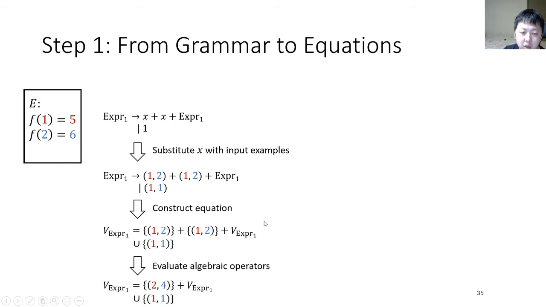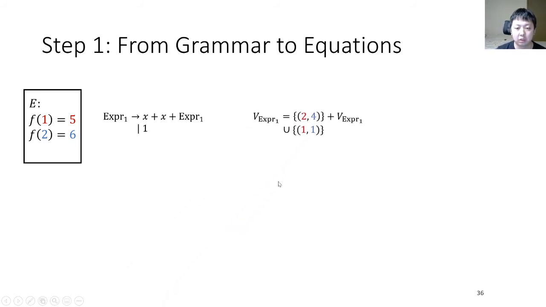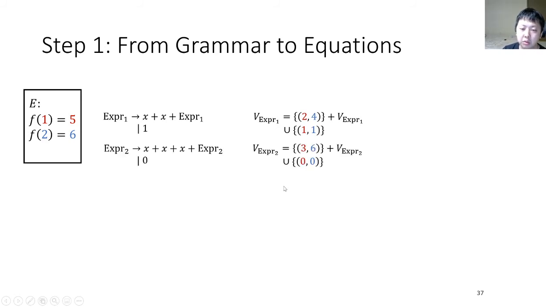At last, we evaluate all algebraic operators. For example, here we evaluate the sum of 1, 2 to 2, 4. Now we get the equation for the non-terminal EXPR1, and similarly we can construct the equations for the other two non-terminals.